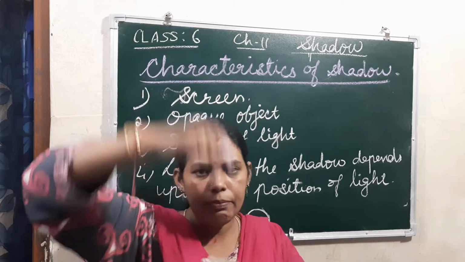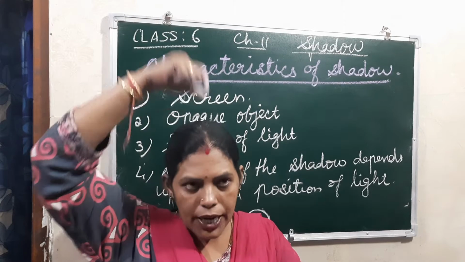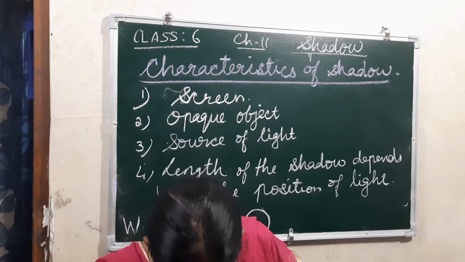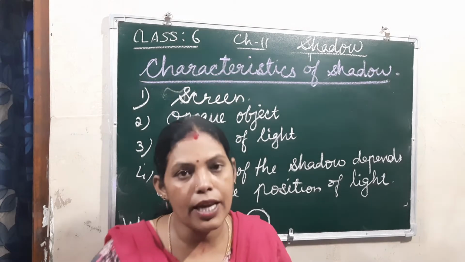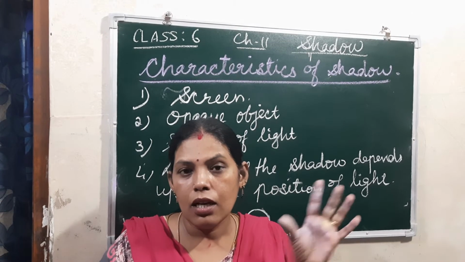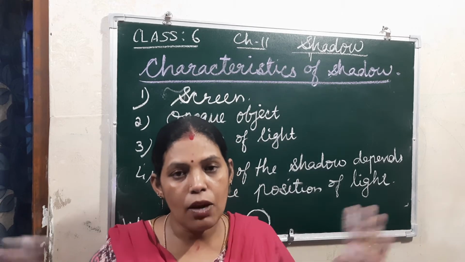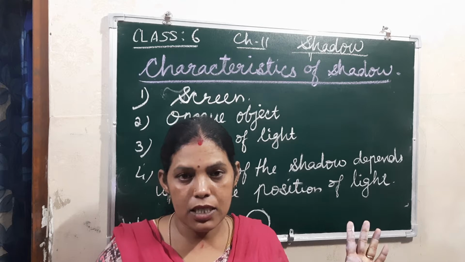And in the noon time the light falls straight over our head, so the shadow is formed just opposite, down only. That will be small. So according to the time, the size of the shadow varies.